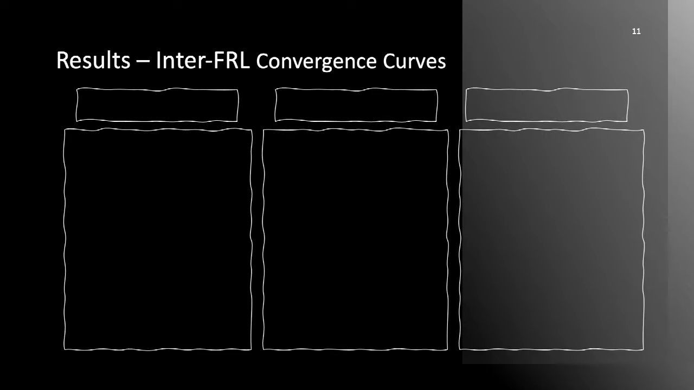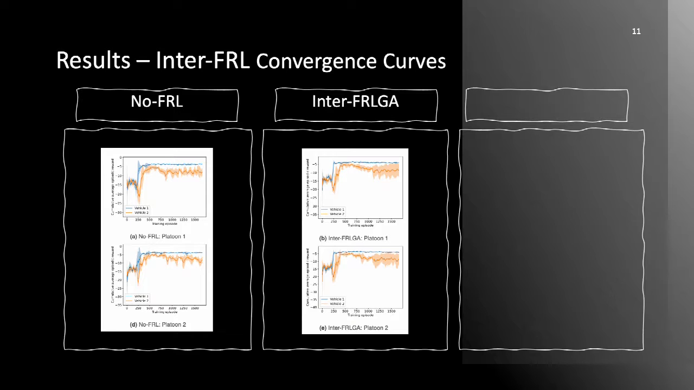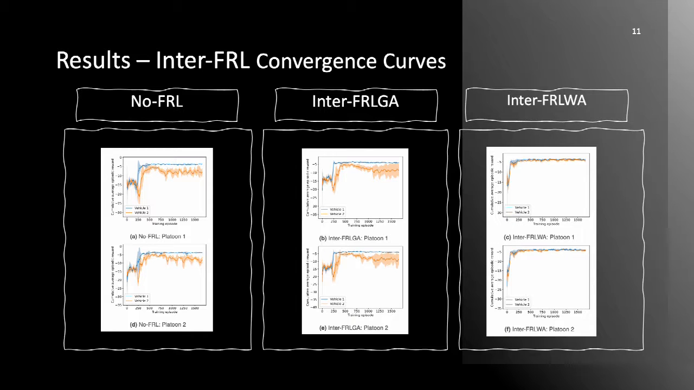3 sets of convergence curves are provided on this slide, one for No-FRL, one for Inter-FRLGA, and one for Inter-FRLWA. Inter-FRLWA converges faster and also shows a more stable training, as indicated by the reduction in the standard deviation across the 4 seeds, or the shaded area in the plots.